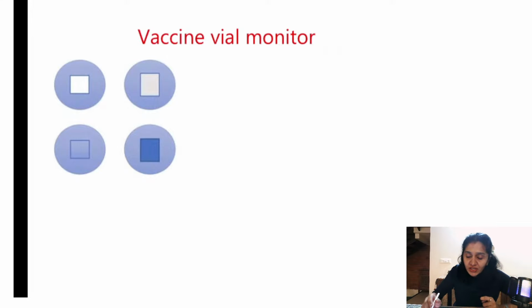There are 4 different stages. So what is stage 1? In all the stages there is one inner square and a circle, right? So in this, what is happening? The inner square is very bright white, and the outer circle is bluish, right?